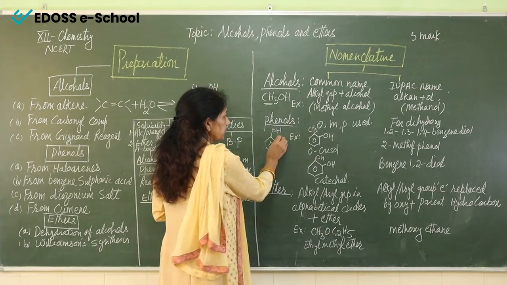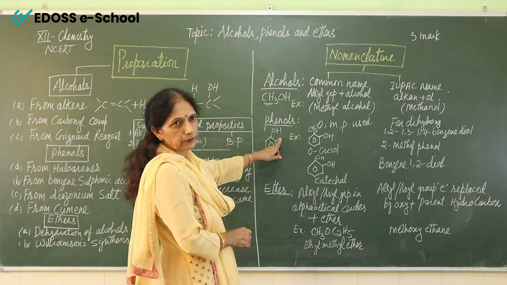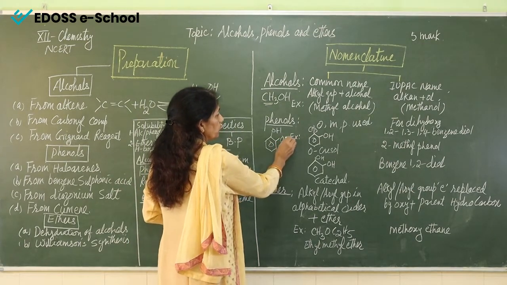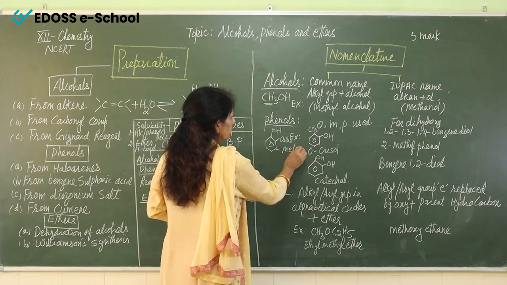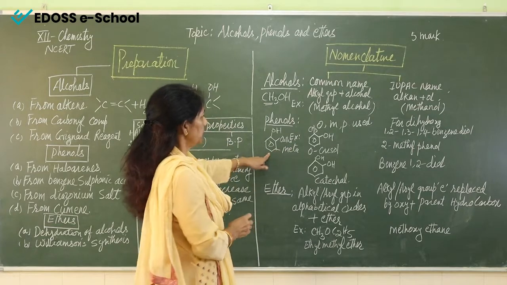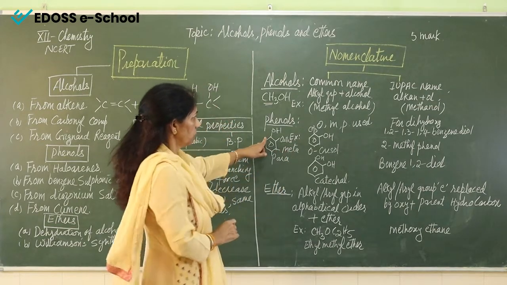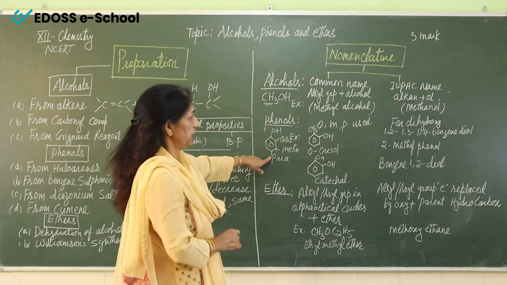If any group is present at this position, we will say it ortho. If here, then it is known as meta. And if it is here, then this is known as para. So for these positions we use ortho, meta and para.